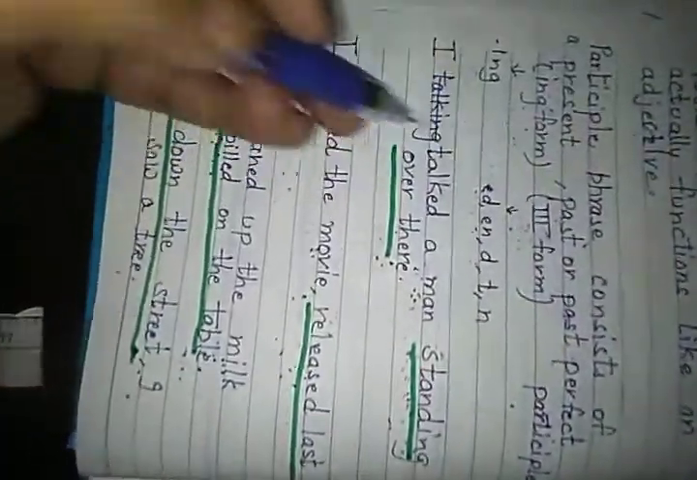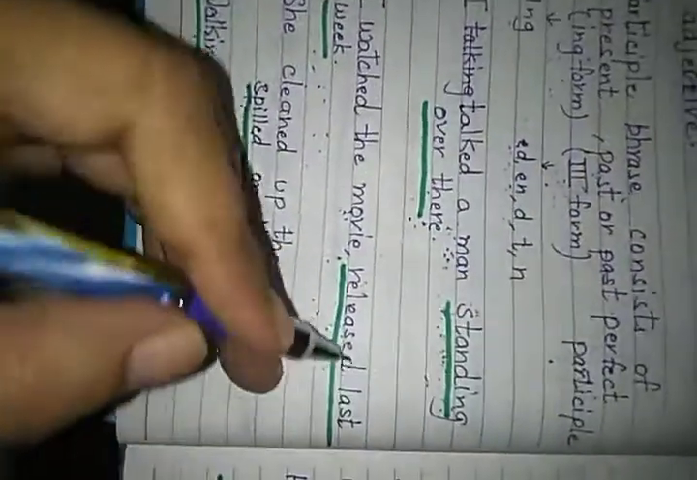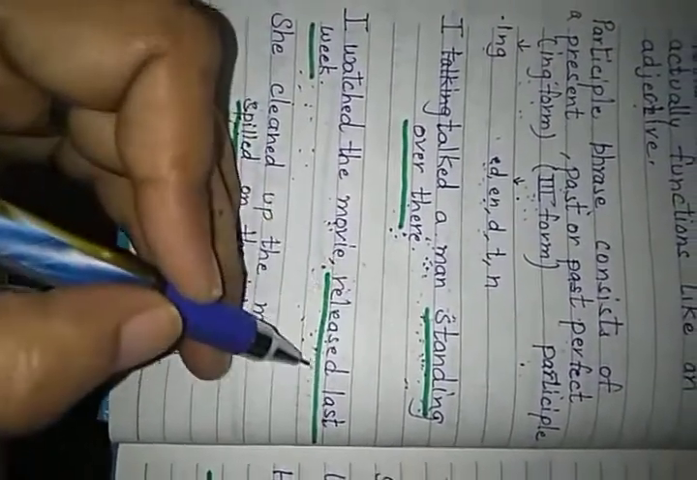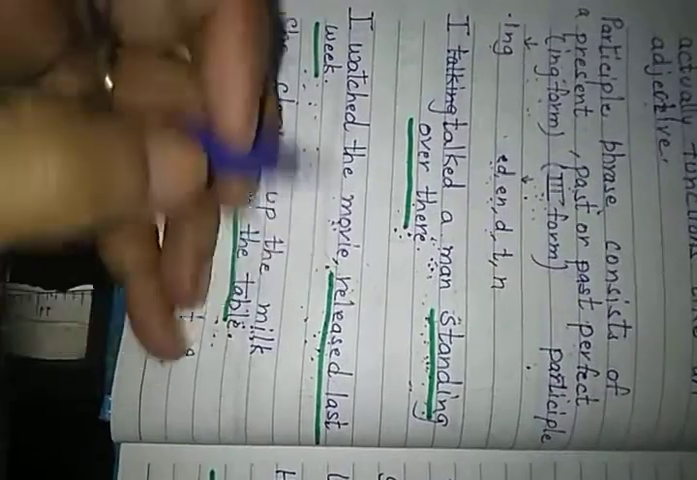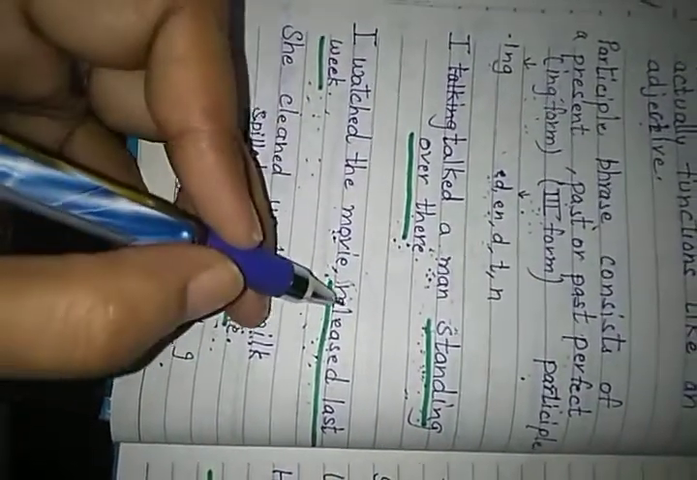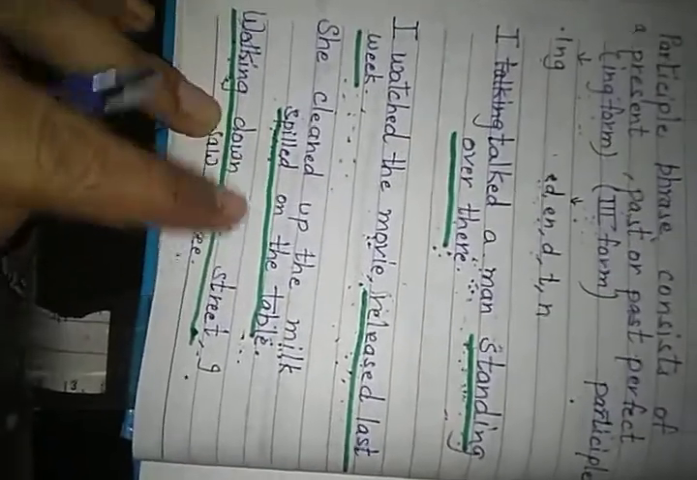This is the present form. I watched the movie released last week. Here released, ed, this is the third form of the verb. Released last week: here release is a verb but functioning as an adjective of the movie. So this is a participle phrase.